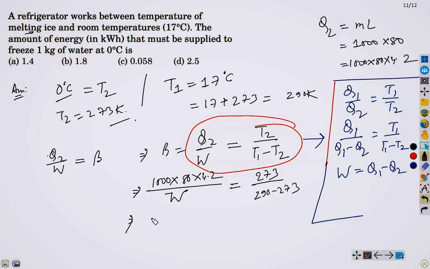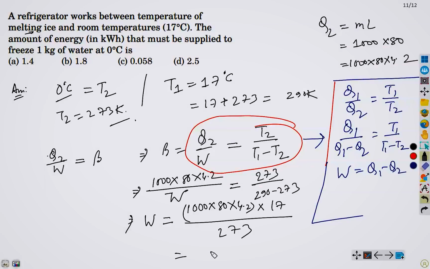Now if we simplify here, we obtain W as 1000 times 80 times 4.2 multiplied by 290 minus 273, which is 17, upon 273. If we simplify this, we obtain almost 20923.